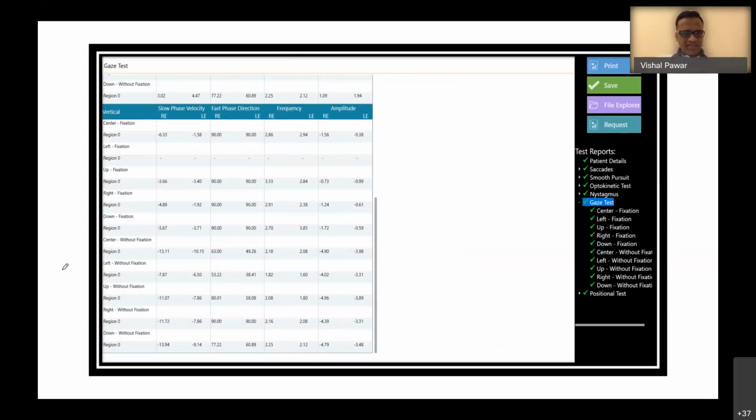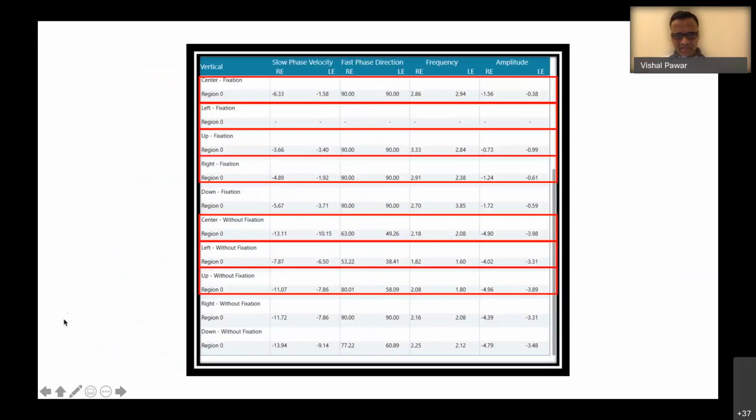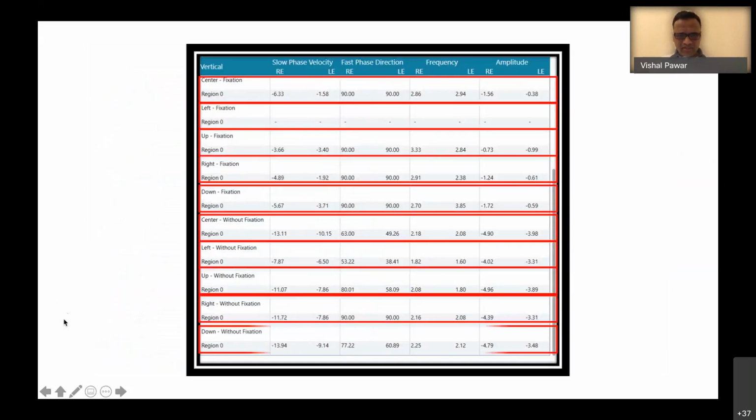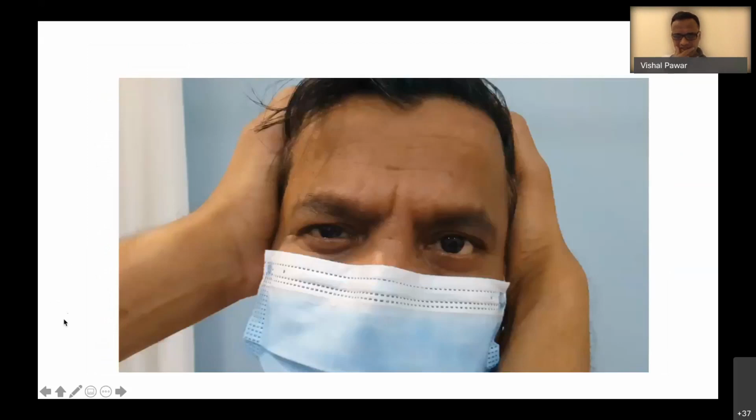So next is the upbeating nystagmus, which was seen in this particular patient. That we will not go into details because Alexander's law is not followed in this particular patient, and the upbeating component again was more predominant as compared to the horizontal component. That is against vestibulopathy, in which the horizontal component is predominant.